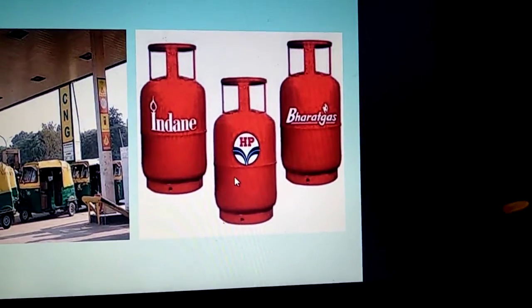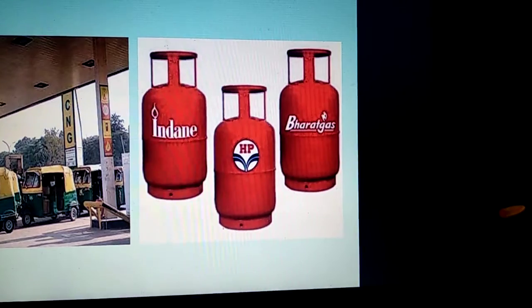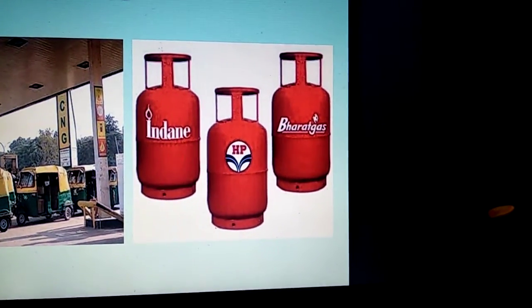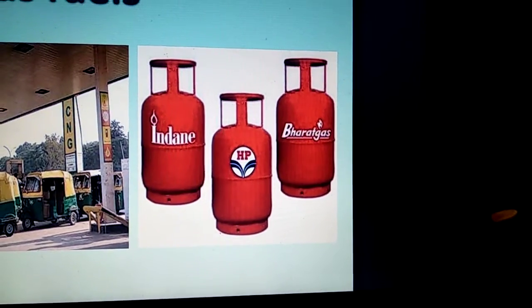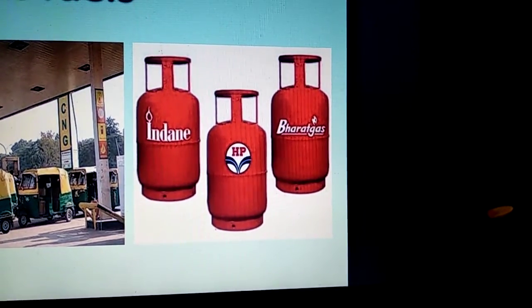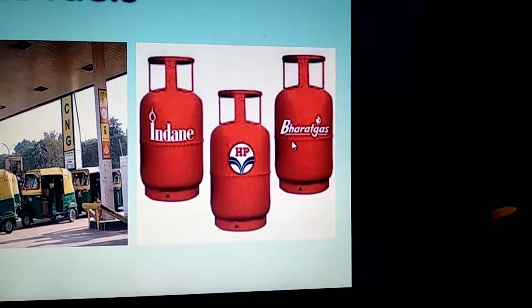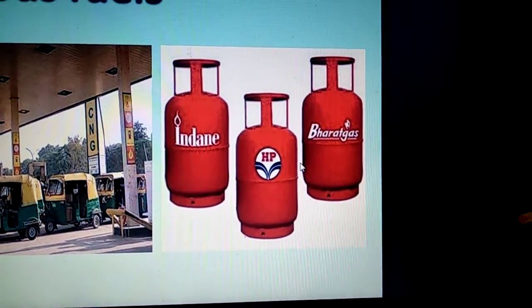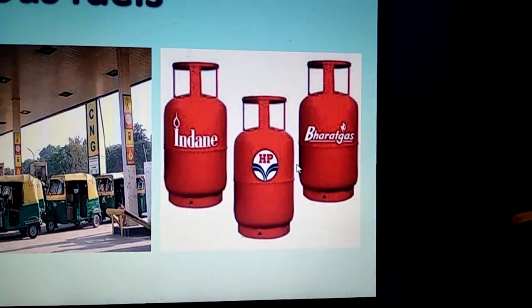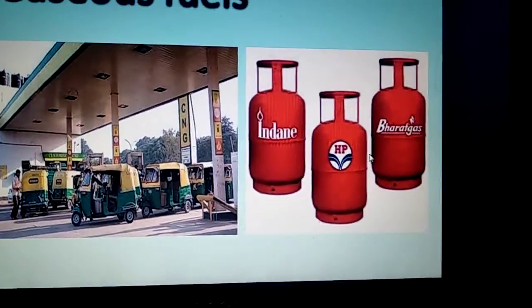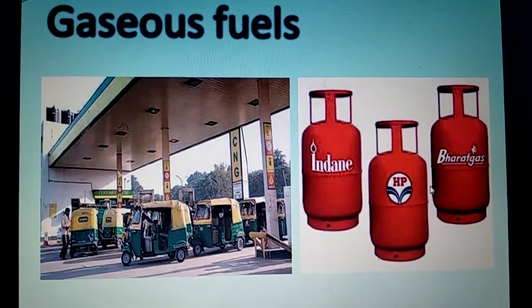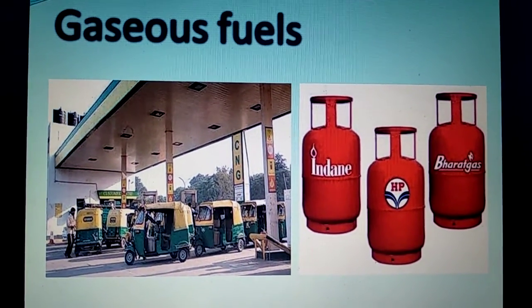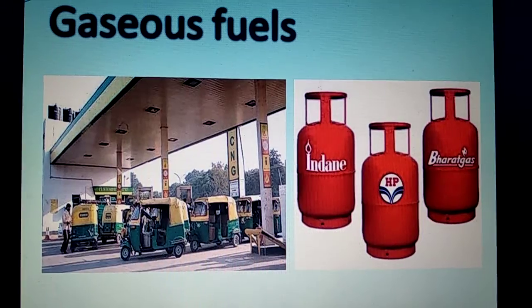Again, this is natural gas, a product of natural gas which we get from the earth, and it is liquefied and filled in the cylinders, and then we use this fuel in our home for cooking purposes. A very efficient fuel and very easy to store and to use. So these are two gaseous fuels that we use in our homes.